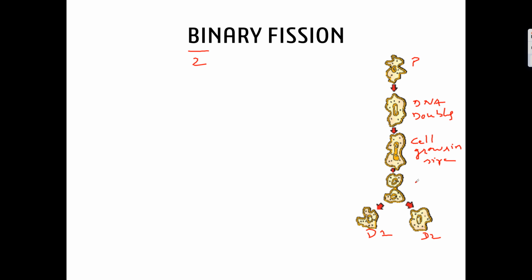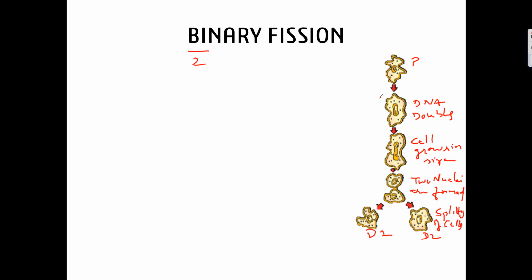Here you can see two nuclei are formed. It means karyokinesis has happened. Two nuclei are formed, and cytokinesis, which means division of the cell wall, has also started. Finally, splitting of the cells has taken place. So what do you understand here? The binary fission in amoeba happens in four stages.